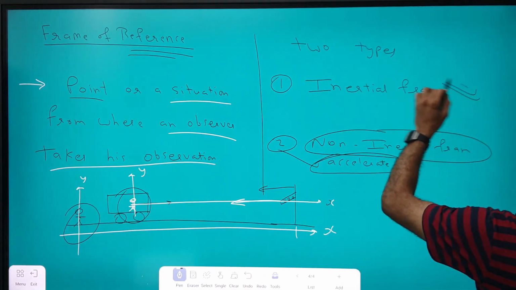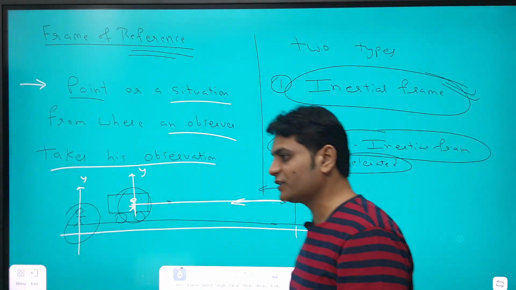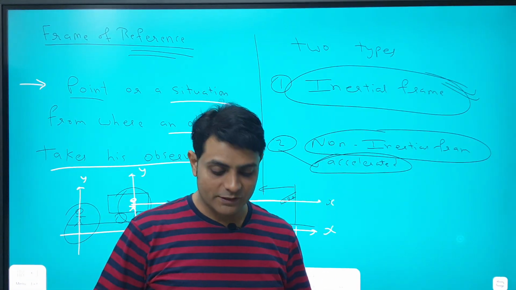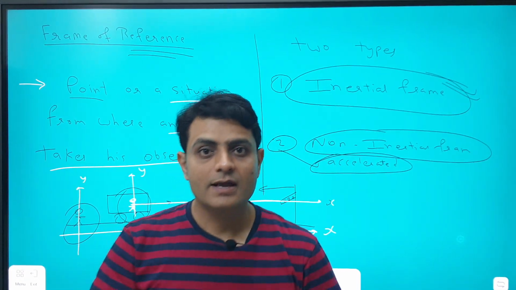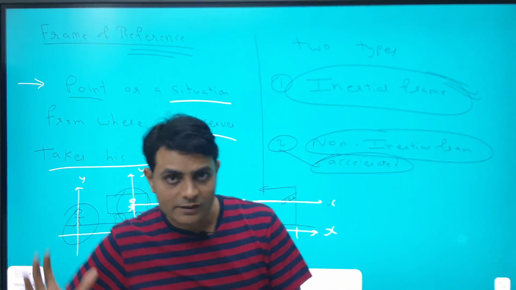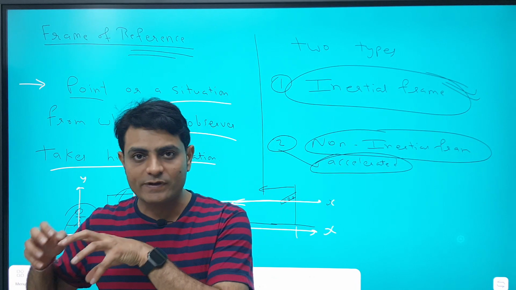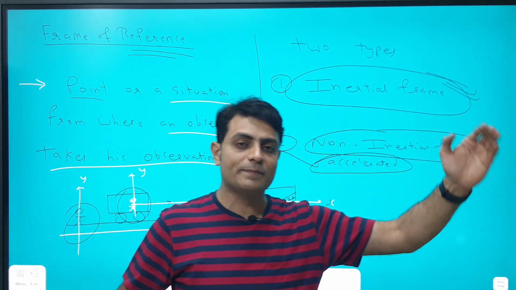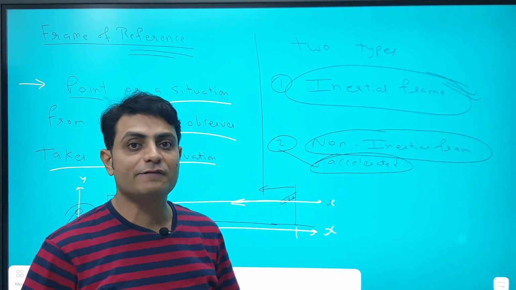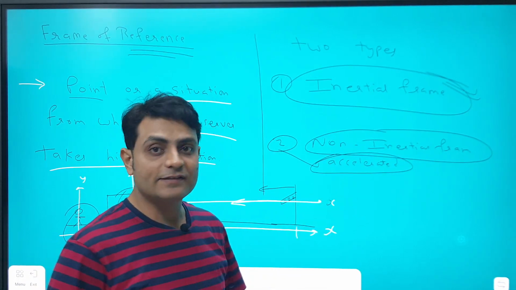And what is the inertial frame? When the bus is moving with constant speed, it is said to be in an inertial frame of reference. When it is stationary, it is an inertial frame of reference. When it picks up speed, from 0 to 60, it is in a non-inertial frame of reference, because it is accelerating.